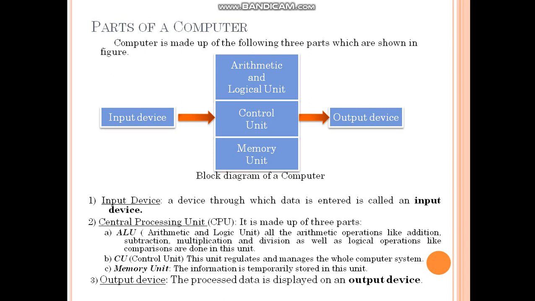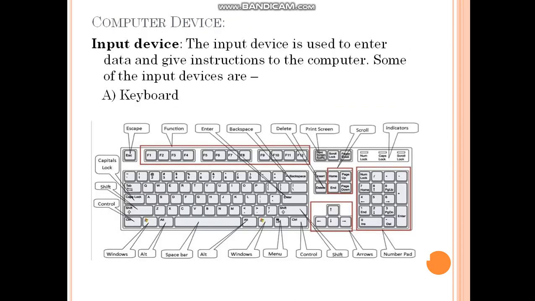Next, third, output device. The processed data is displayed on an output device, means monitor or printer. These are the parts of a computer: input device, CPU and output device. Input device is a device through which data is entered in a computer system, and CPU, that is central processing unit, has ALU, CU and memory unit, and output displays the answer.